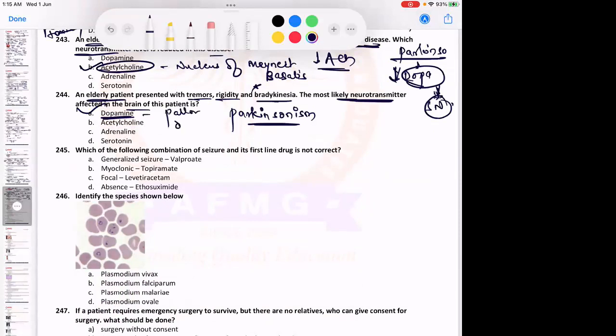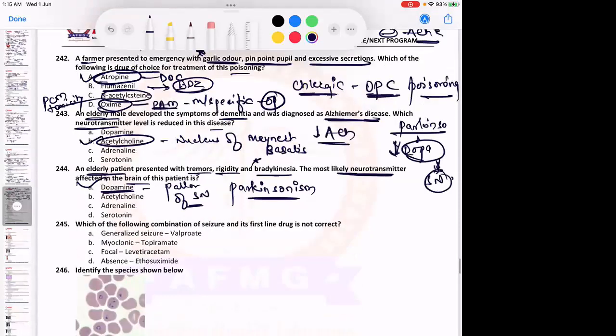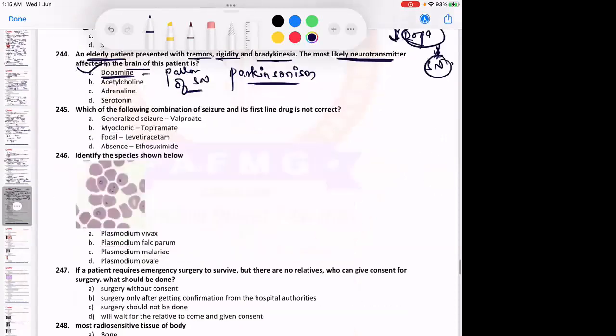ठीक है, gross biopsy पे. Gross biopsy अगर तुम Alzheimer's की करोगे, there would be cerebral atrophy. ये इमेज आई थी, brain एकदम छोटा छोटा हो गया है. That is cerebral atrophy of brain is caused in Alzheimer's. Whereas pallor of substantia nigra is a feature of Parkinsonism.